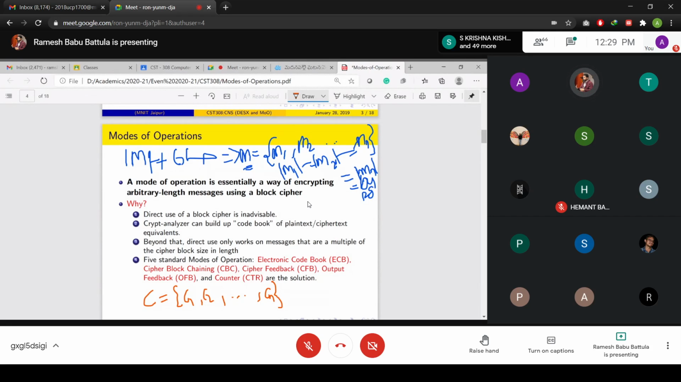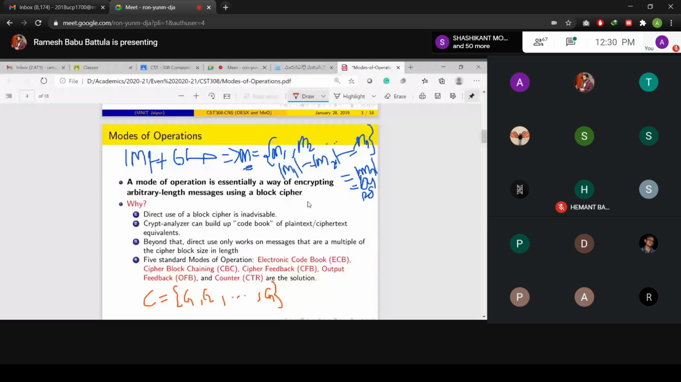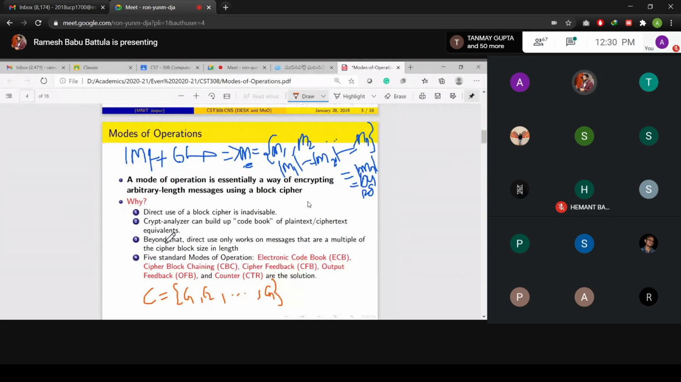So here we are going to study five standard modes of operation, plus a few advanced modes of operation after the AES algorithm. What are the five we are going to study in our class? Electronic code book, cipher block chaining, cipher feedback mode, output feedback mode, and counter mode. Please keep in mind, how many are we studying? Five. These are very easy, but as a cryptanalyst, you will get more flavor here. We'll see what kind of flavor we will get.